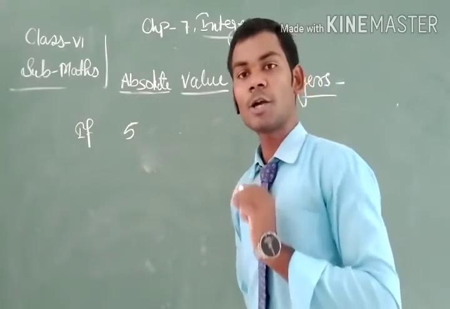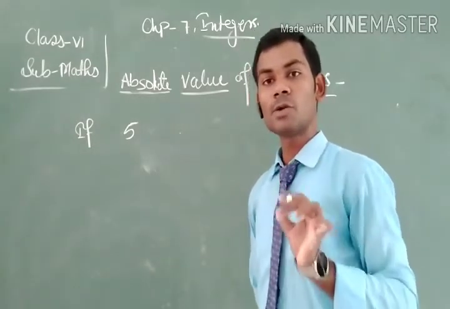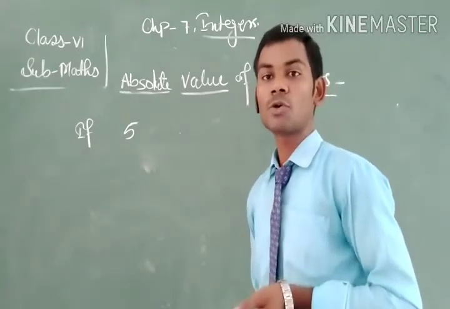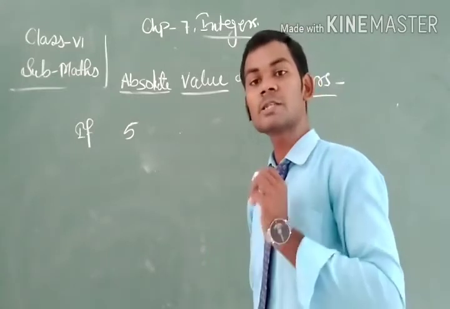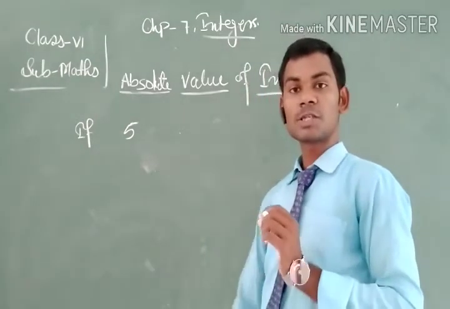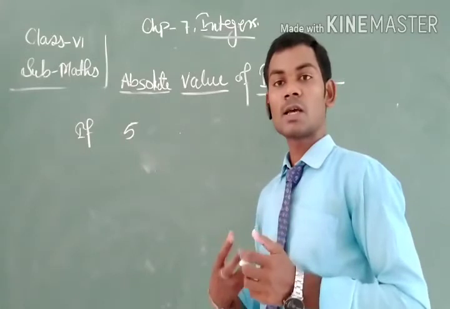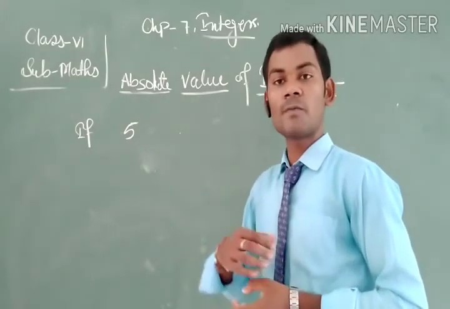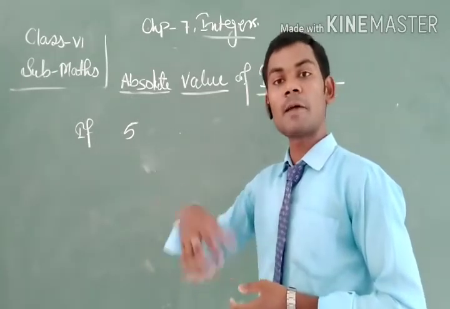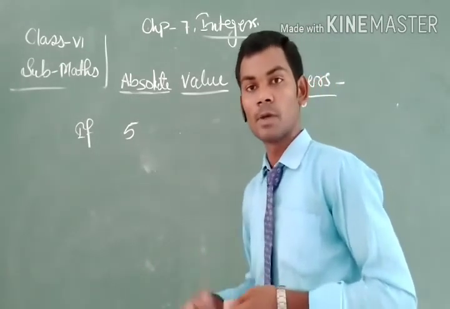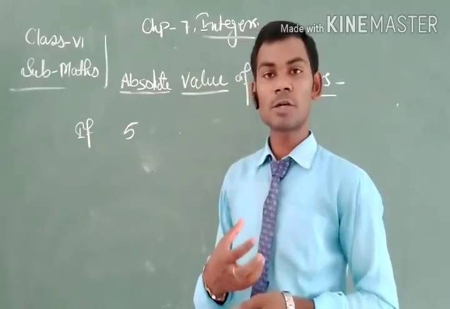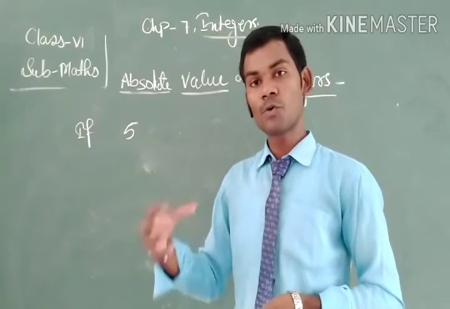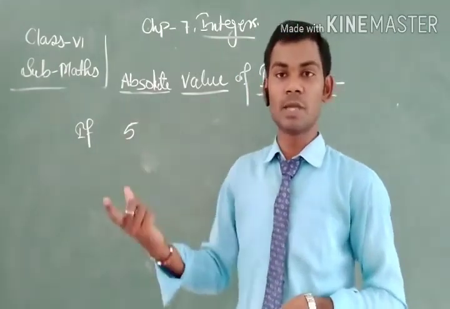And if we find the absolute value of 5, then we get the same number, because 5 is in its pure form. Just suppose I take pure milk, and if we find its absolute form, that is, if we do not mix water in the milk, then we get only the same milk.